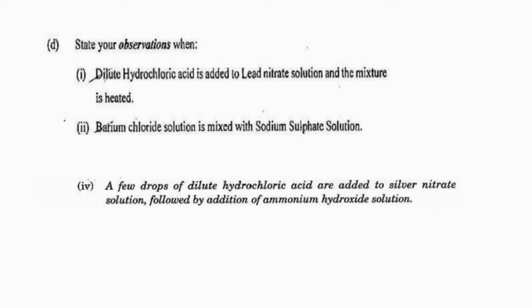Read and find out. State your observation when dilute hydrochloric acid is added to lead nitrate solution and the mixture is heated. Okay, write and see. We have lead nitrate solution. To that we are adding dilute hydrochloric acid. What will be the product obtained? Now only we have written, right? See, it will be lead chloride. Along with that, nitric acid also will be formed.